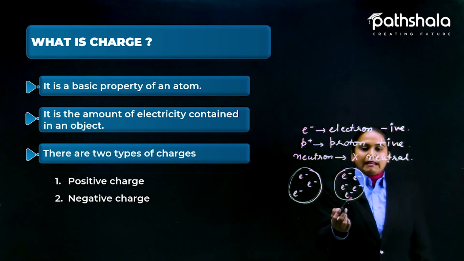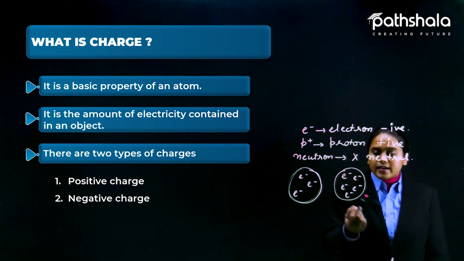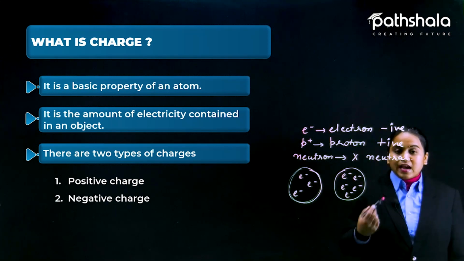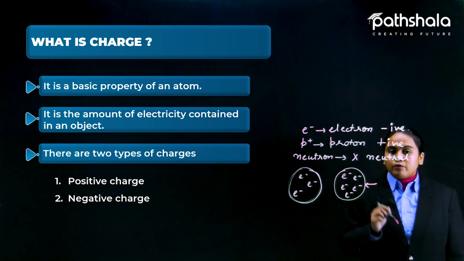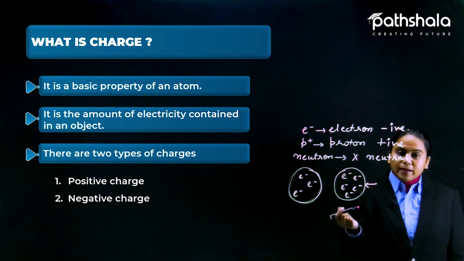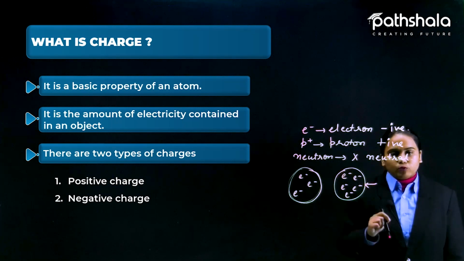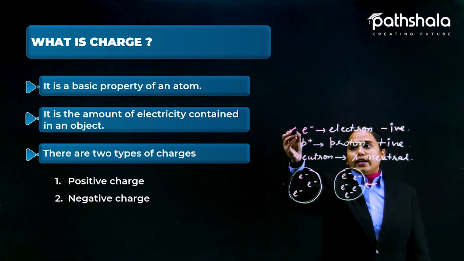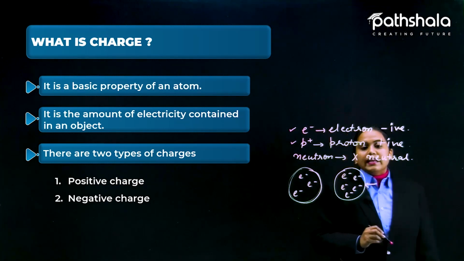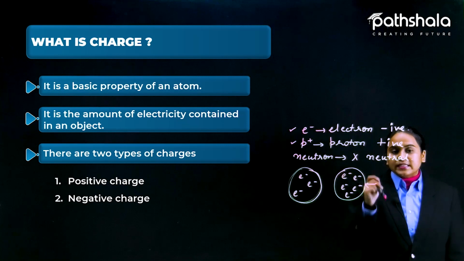Which can conduct more electricity? Whichever is having more charged particles, the electricity conduction would probably be more compared to the previous one.